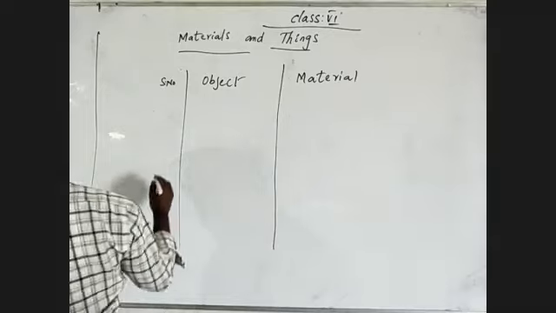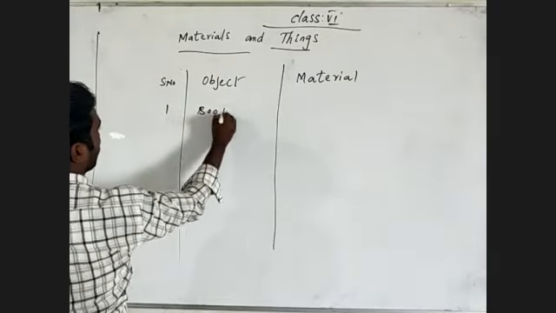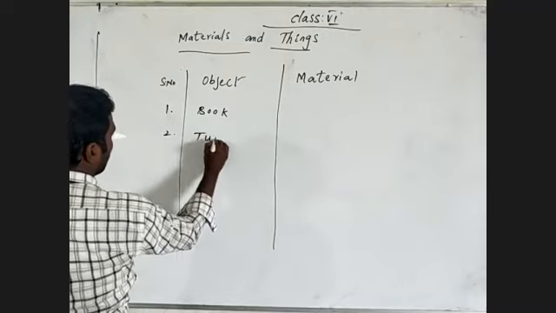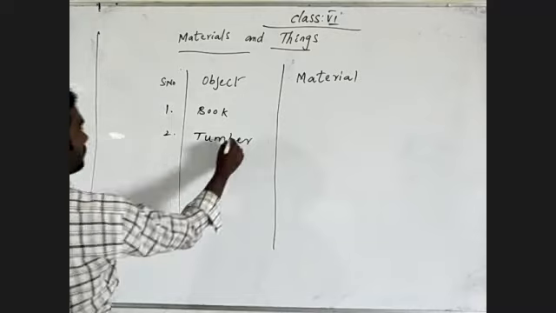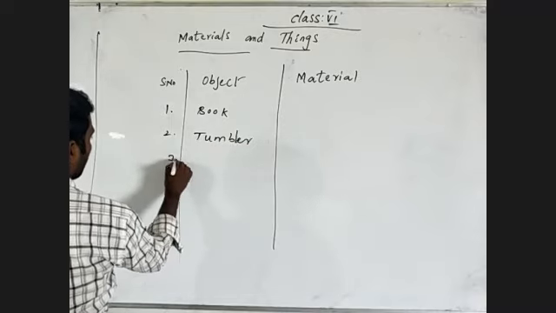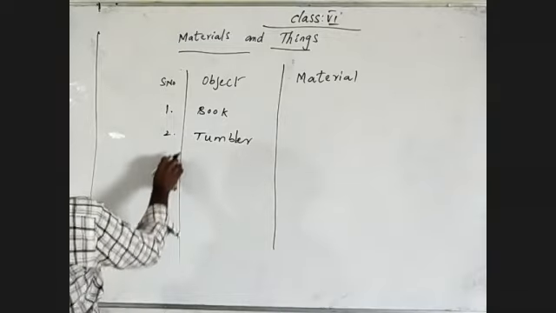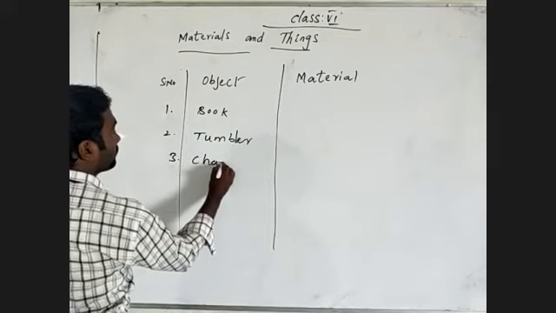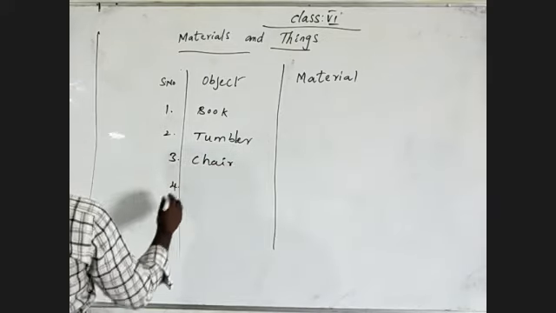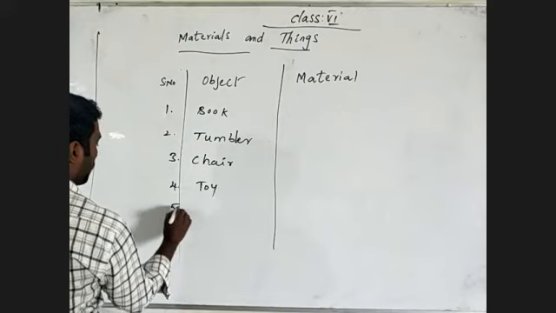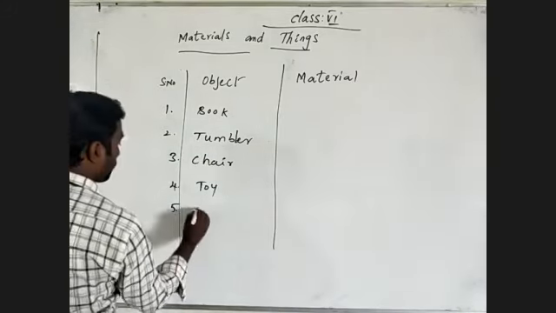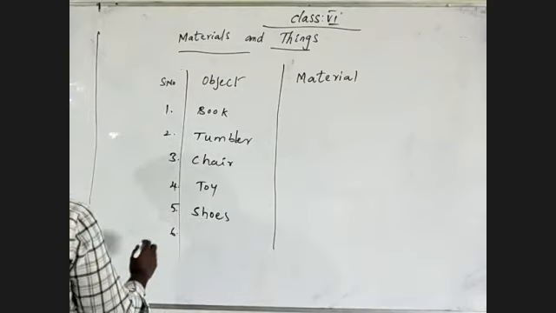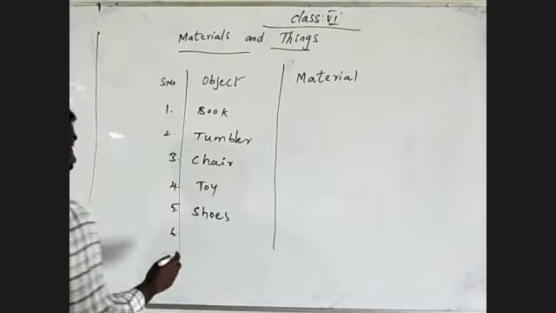See there, book and tumbler and chair and toy and next shoes and still what else is there in your home?